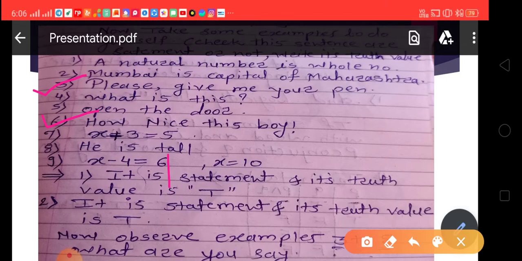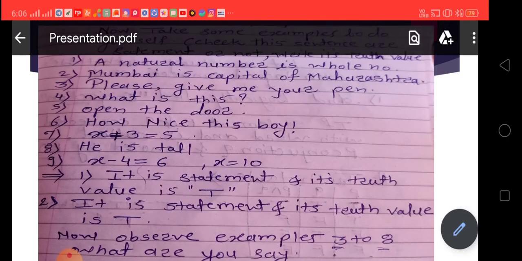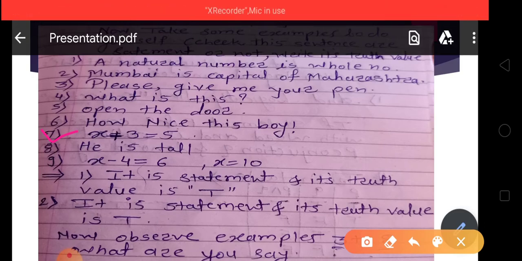It is an exclamatory sentence, and we learned about some sentences: questions, requests, commands, exclamatory sentences, and open sentences are never statements. It means these two sentences are also not statements. Similarly, example number 7, x plus 3 equal to 5. We don't know what is the value of x. Means this sentence is an open sentence, and we know an open sentence is not a statement. Correct. Means this sentence is not a statement.